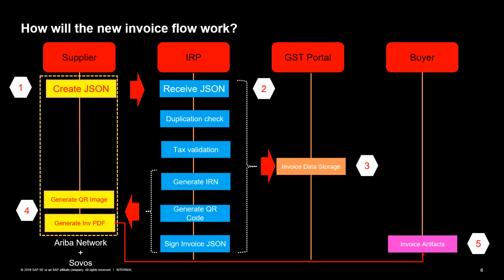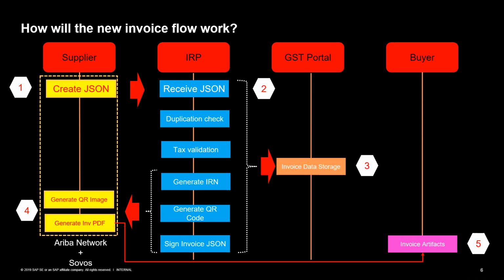Okay. So how will the invoice cancellation process work in this case? What we have realized is that from an IRP perspective, invoices are available in the IRP only for a period of 24 hours. And during that time, it may not even be decided that the invoice could be cancelled. Certain basic checks, about duplication and other things, which are the basic causes of invoice cancellation, could be taken care of immediately.